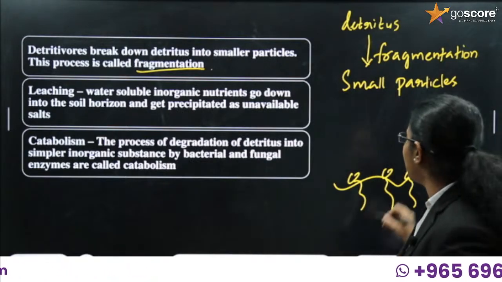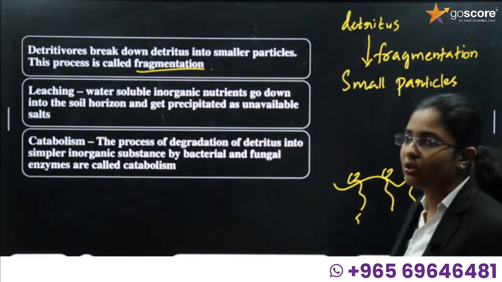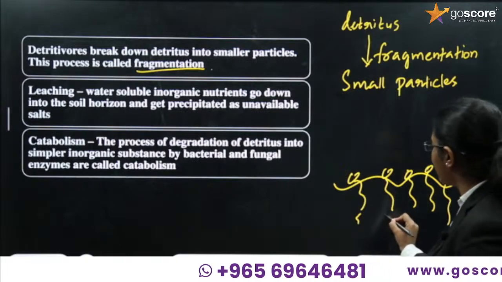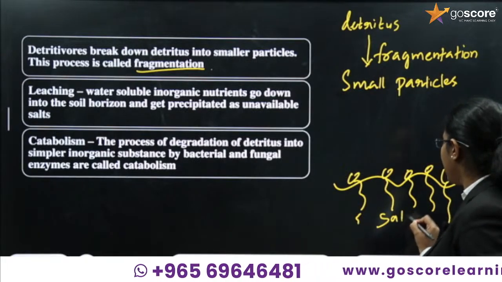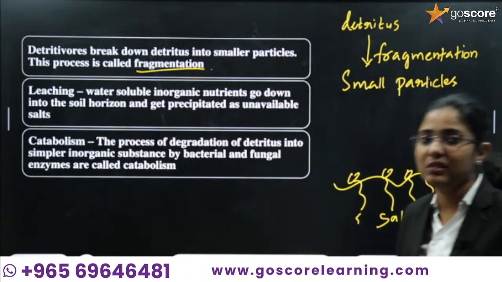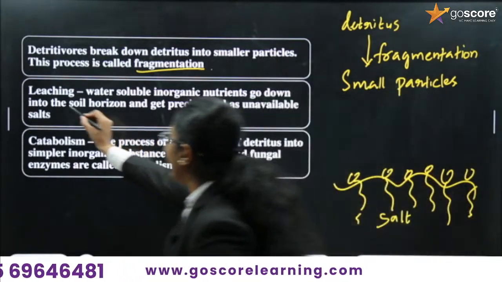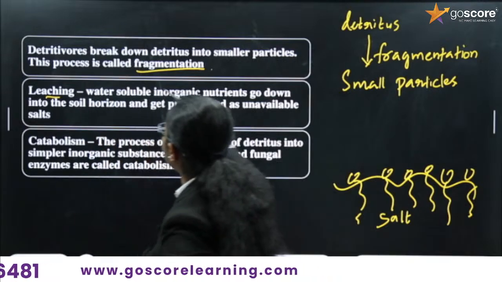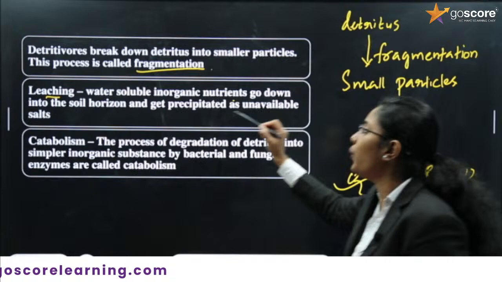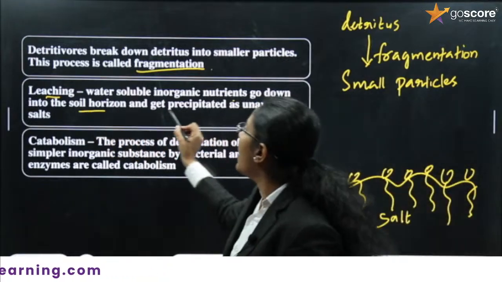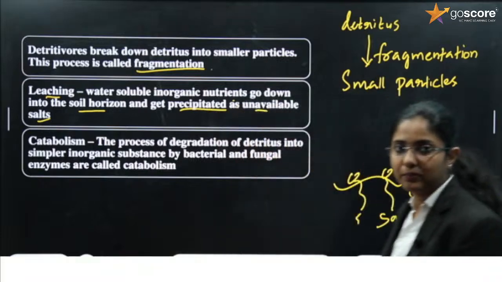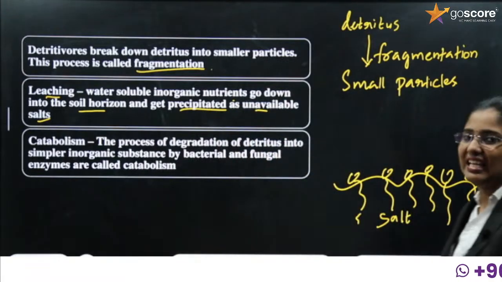They are precipitated into the deeper soil as unavailable salt. The process of precipitating it into unavailable salt is known as leaching. So what is leaching? Water soluble inorganic nutrients go down into the soil horizon and get precipitated as unavailable salt. That process is known as leaching.